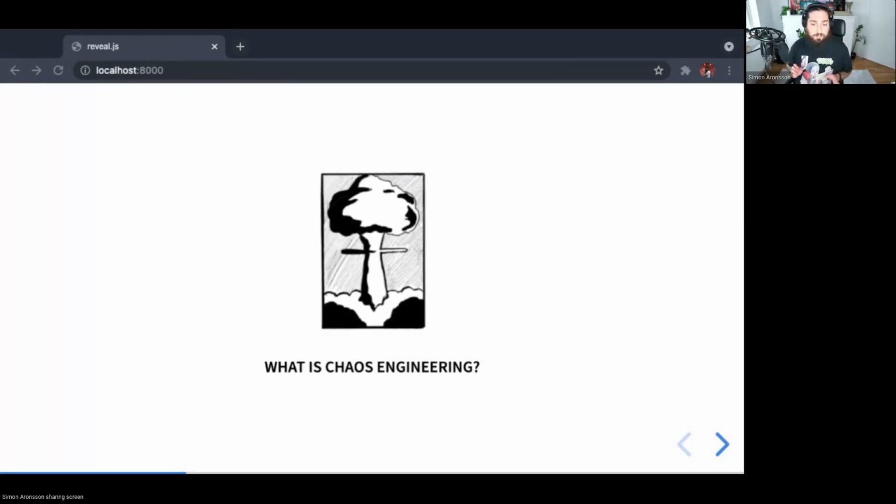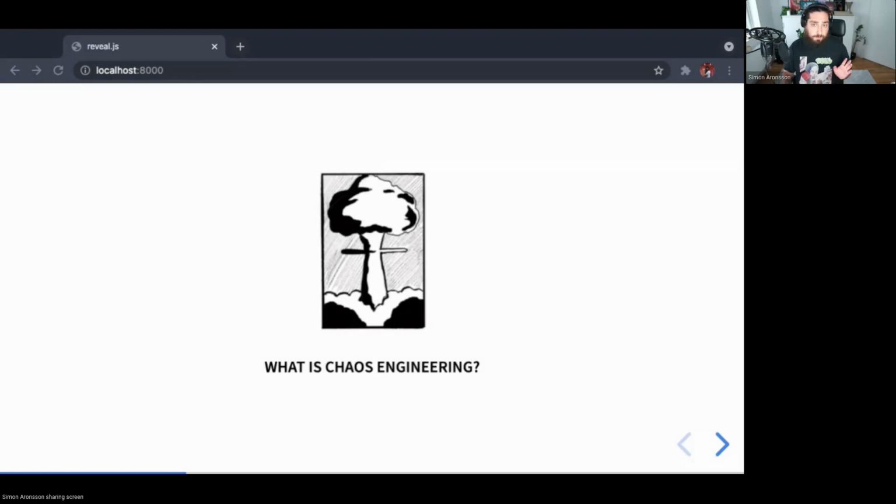So this is not going to be a really deep dive or anything like that. We're going to scratch a bit on the surface. We're going to talk a bit about what chaos engineering is, why it is important, and how we may do it on Docker. We're also going to do some demos just to see how we can get started with it.